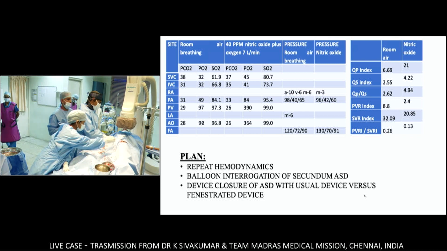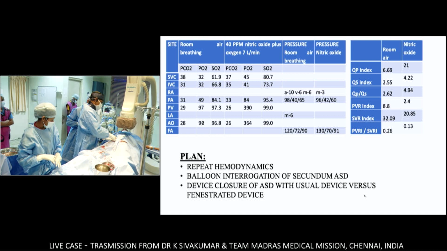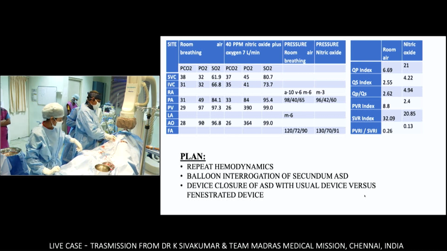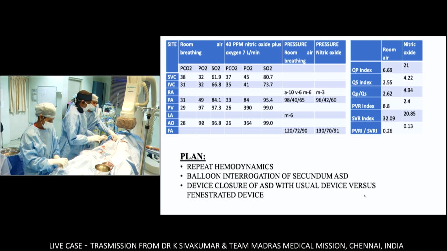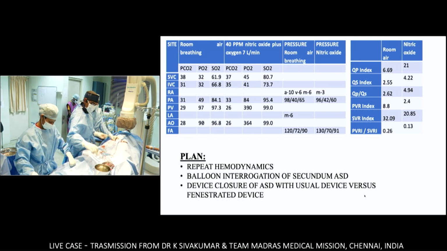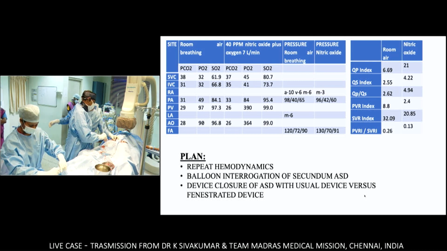Now today, we probably will look at the balloon occlusion pressures, and then take a decision. Okay, get me the Amplatzer sizing balloon. Just hold it.